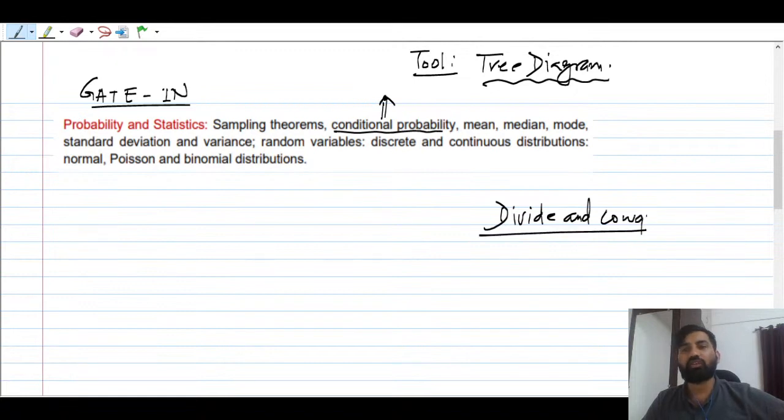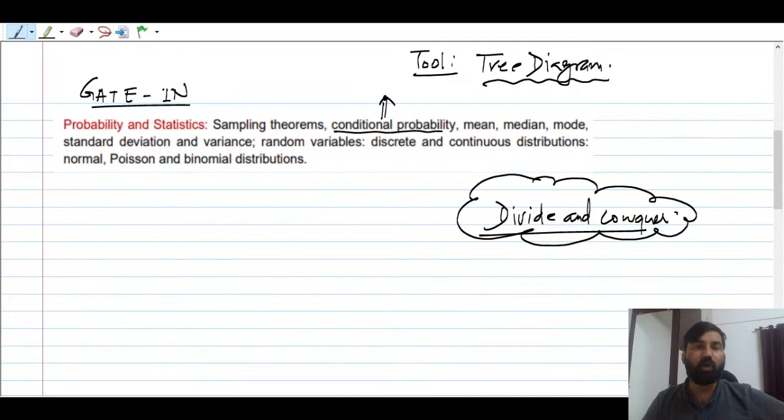Divide and conquer rule, right? What is the meaning of divide and conquer rule? Suppose you have a very big problem. If you are able to divide that very big problem into smaller problems, then you start solving one problem at a time.